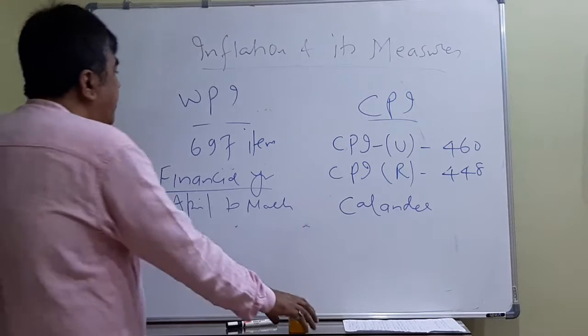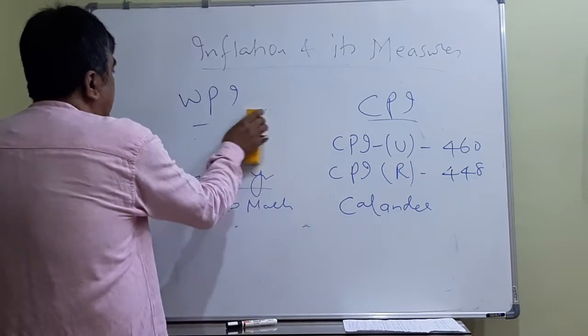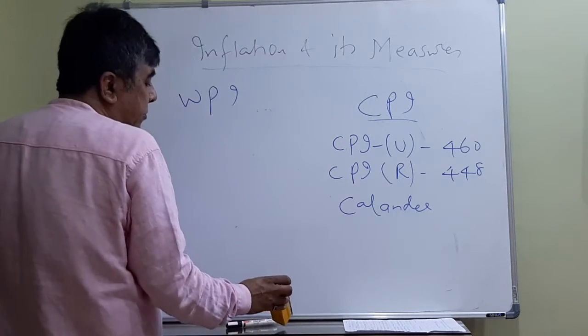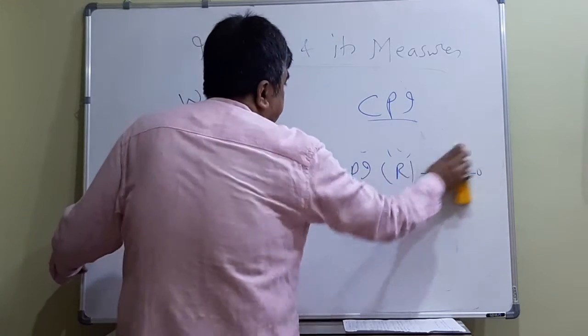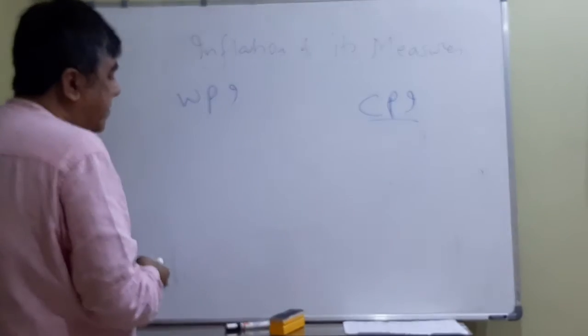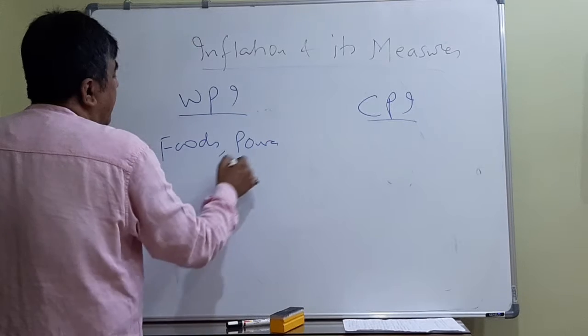Now regarding WPI, one more thing: 697 items, and here data is released by the government. See, food means primary items, then power and fuel.